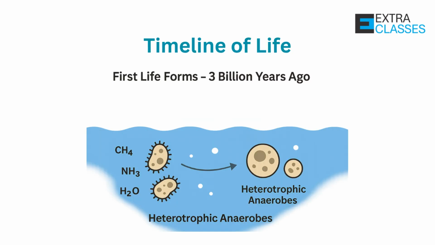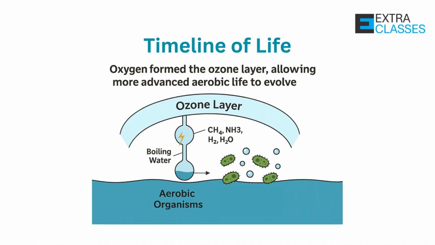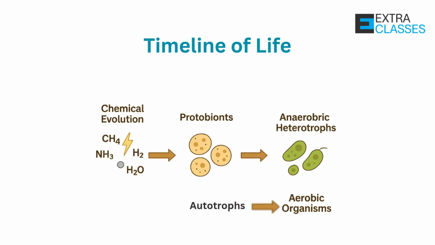Next is the timeline of life. According to this theory, first life forms appeared about 3 billion years ago in water. They were heterotrophic anaerobes. Gradually, autotrophs evolved, leading to release of oxygen in the atmosphere. This oxygen formed the ozone layer, allowing more advanced aerobic life to evolve. Remember the sequence: chemical evolution, then protobionts, then anaerobic heterotrophs, then autotrophs, and then aerobic organisms.